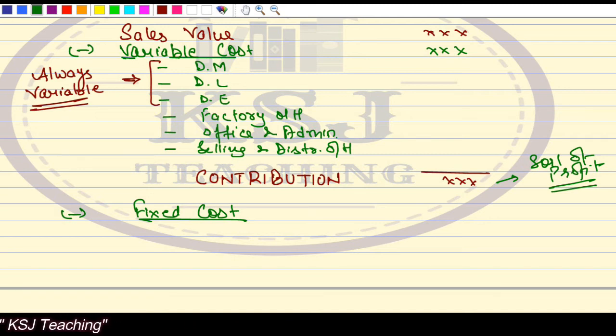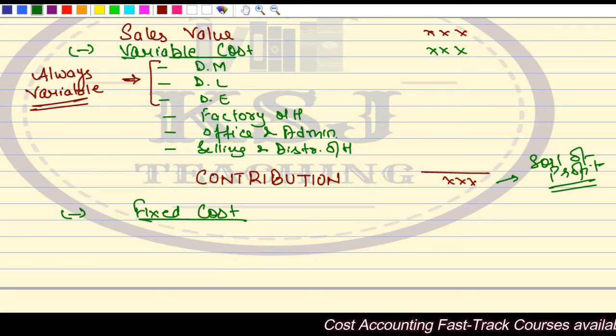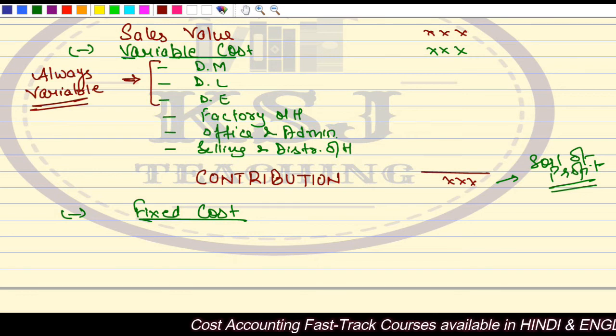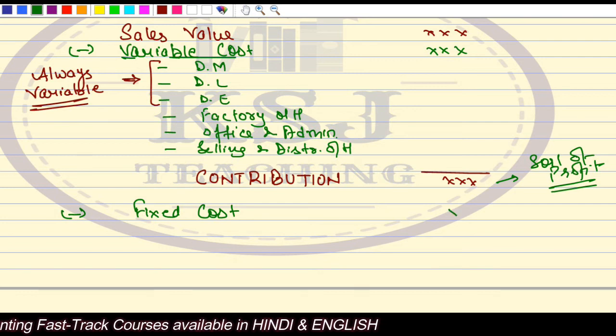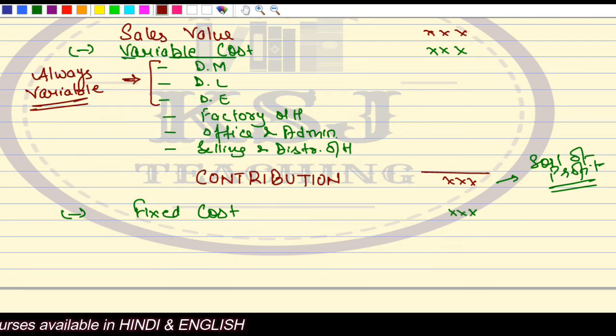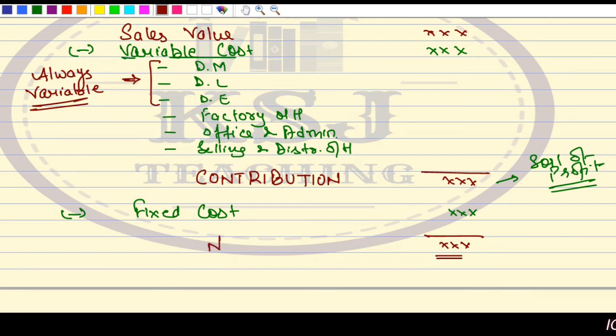So all the fixed costs you have to remove. The direct cost is never a fixed cost. Remember this. The direct cost is only and only a variable cost. So be careful. What I say is, you have to remove your fixed cost from the contribution. You have to reduce it. And what you will finally get is net profit. This is your net profit,